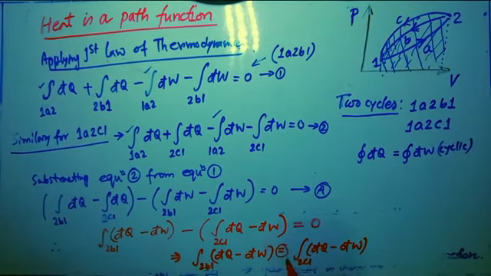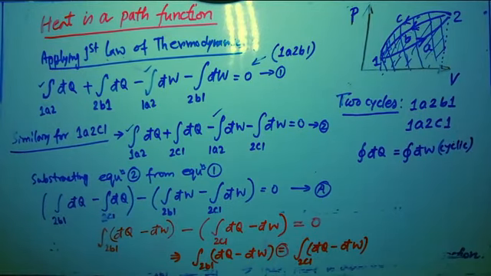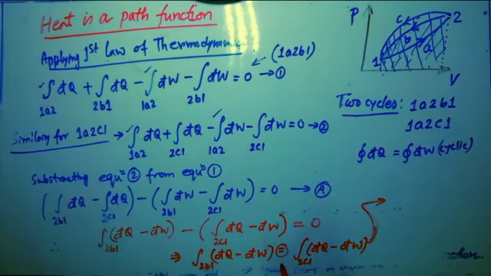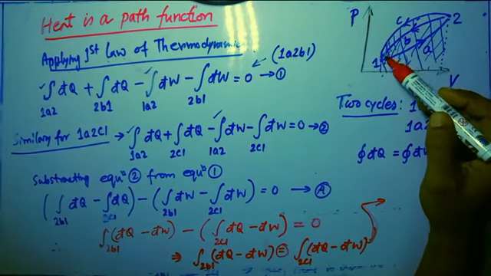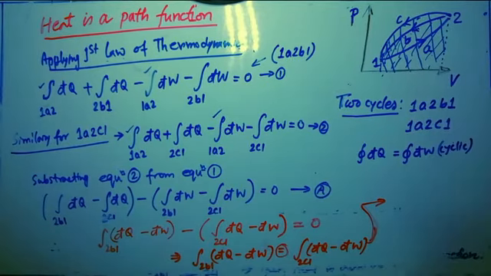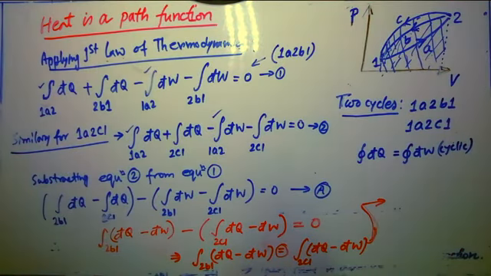That is a very important condition. So if the difference between heat and work interaction is the same for the 2b1 and 2c1 processes, irrespective of the different path, then obviously we can say this difference is not a path function, because it does not depend on the path.